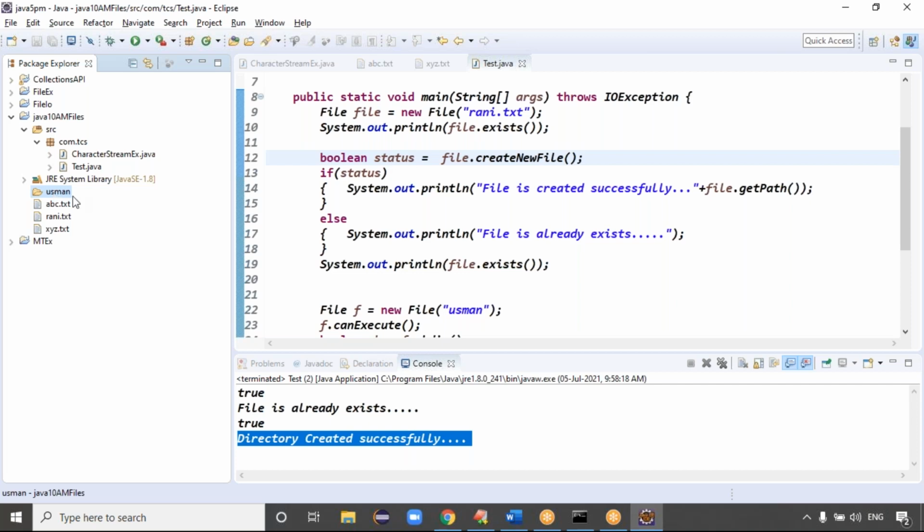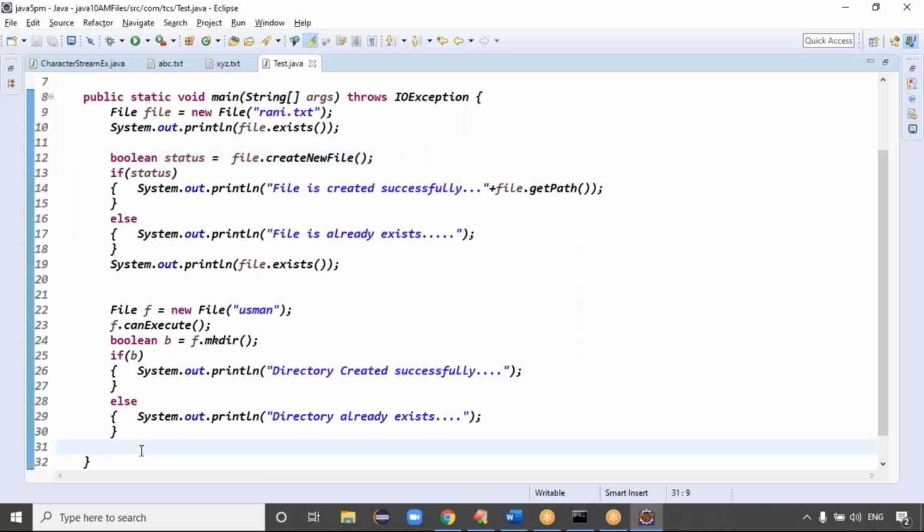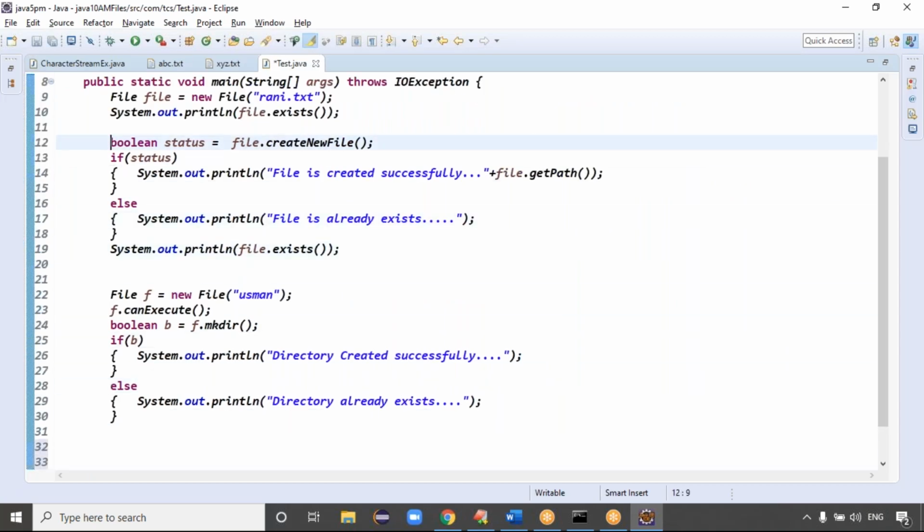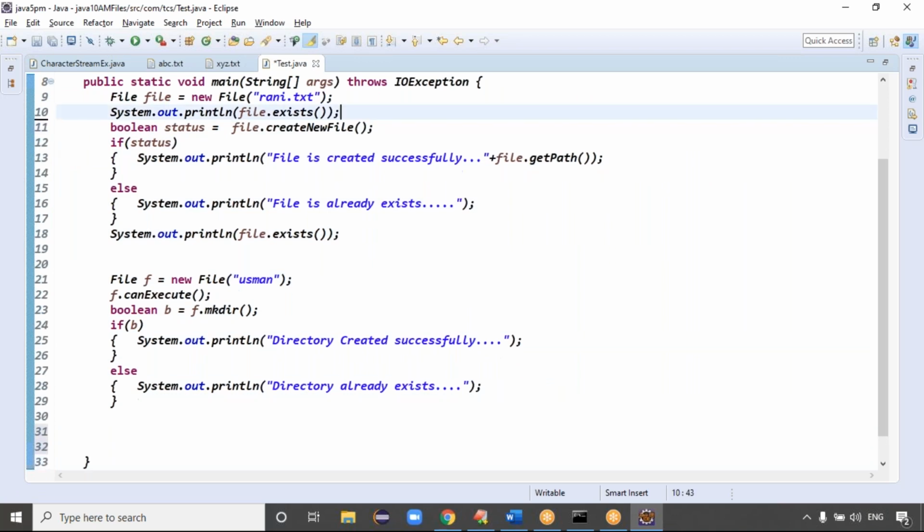Good. Next case: under the directory, I want to create a file. The first case was creating a file, the second case is creating a directory, and the third case is creating a file under the directory. Like under the Usman directory, I want to create a Ratan.txt file.